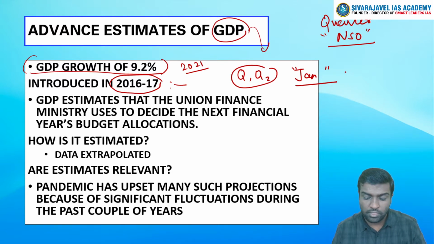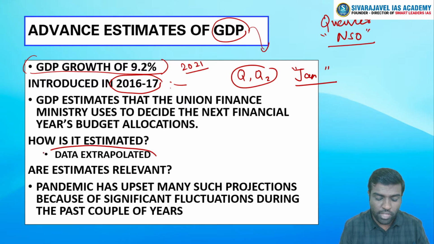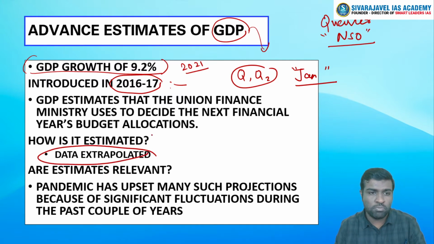For example, this GDP estimate that we have made is only on the basis of the 2 quarters that we have. How do we estimate it? It is on the basis of extrapolation. We take 2 quarters and assess the situation, and we project that in the coming months also it is going to continue. Based on this estimate, the figure is coming out to be 9.2%.